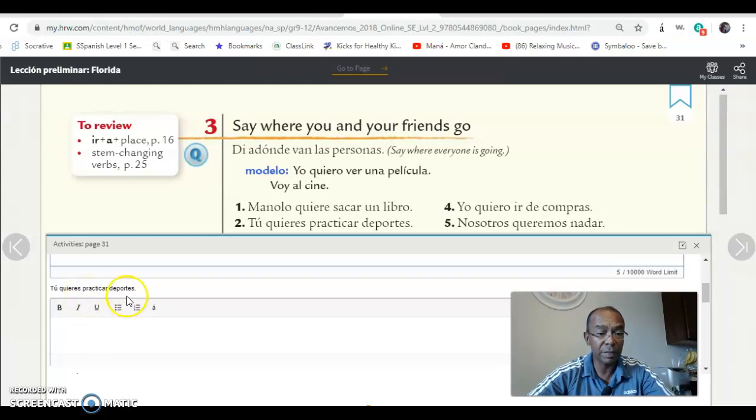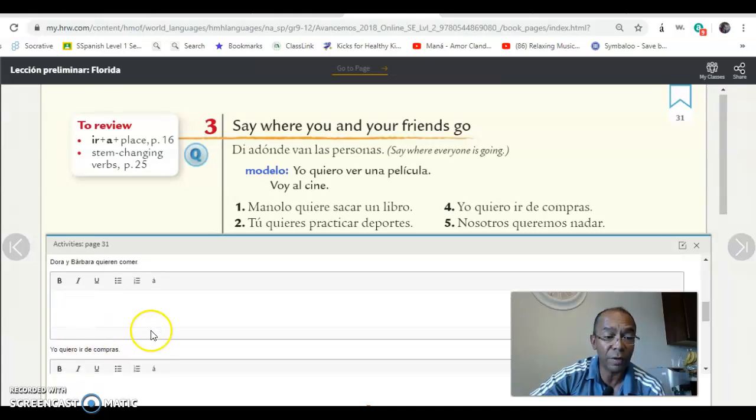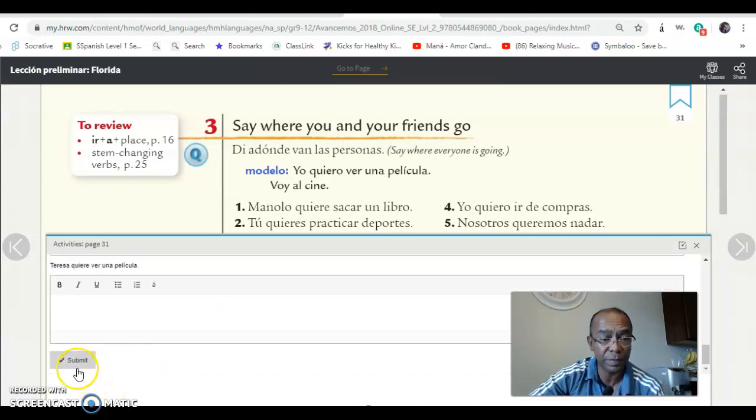Tú quieres practicar deportes. So vas a él. But remember, when we have él, gimnasio, period. When you have the preposition a and the article el, what you can do is a contraction. Take the e out and attach it to the preposition a, leaving the word al, which means the same exact thing. Okay, so you're gonna do that for each one of those, and then click submit.